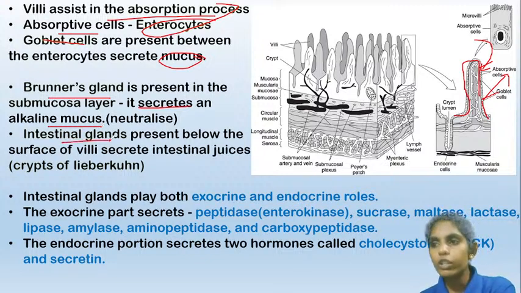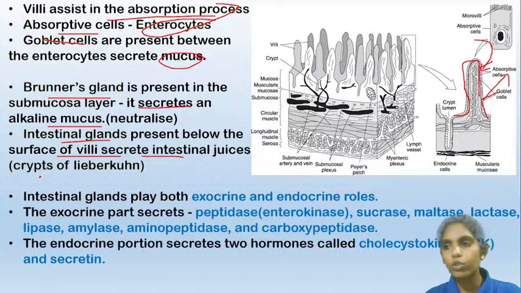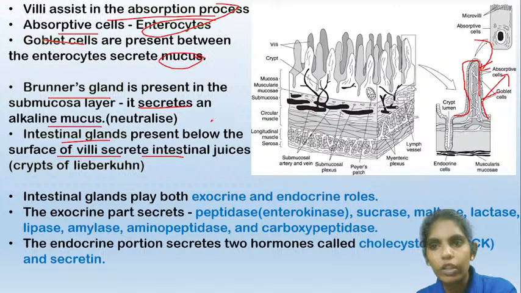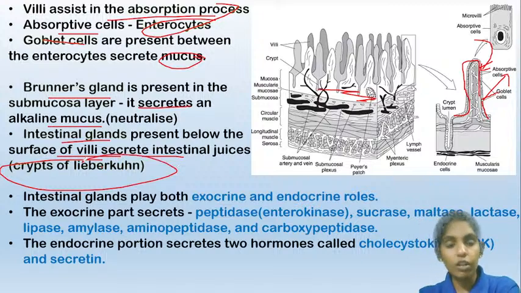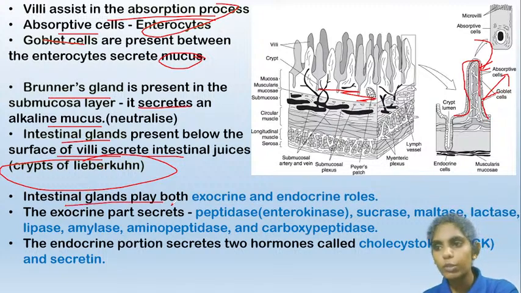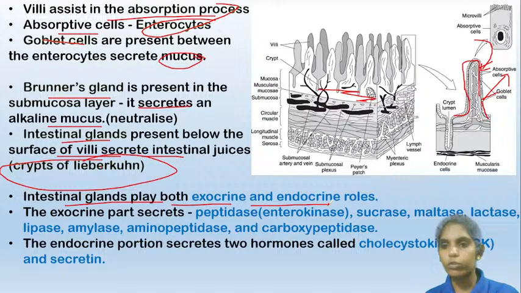And the intestinal glands present below the surface of the villi secrete intestinal juices. So certain intestinal juices are secreted by glands present under these villi. Under these villi, certain glands are present which are known as crypts of Lieberkühn. These glands present under the villi are known as crypts of Lieberkühn, which will secrete the intestinal juices. Now, intestinal glands play both exocrine and endocrine roles.